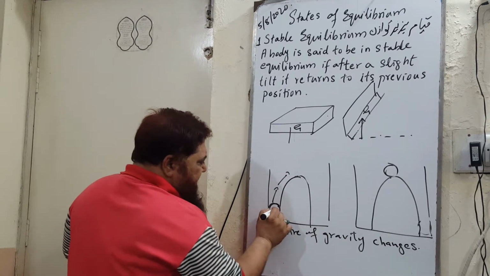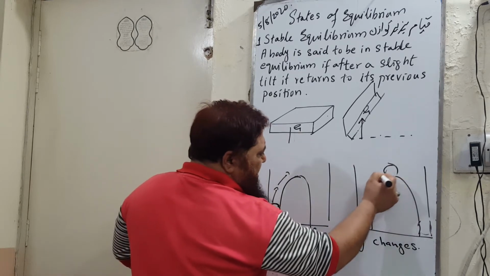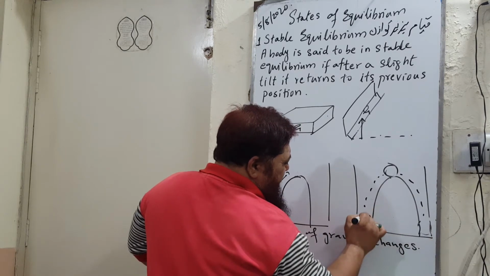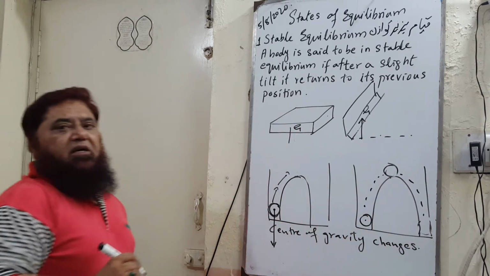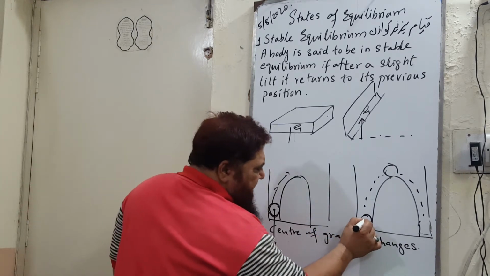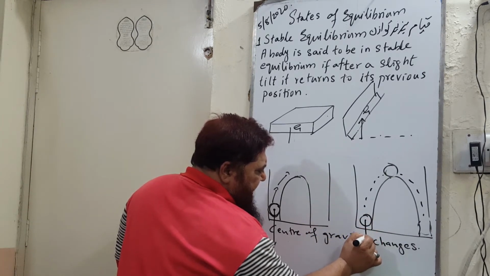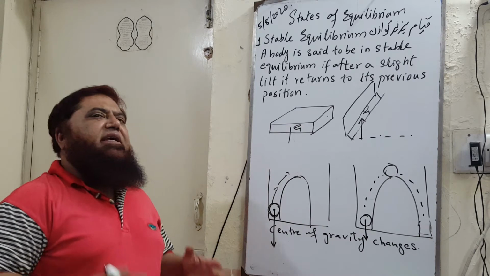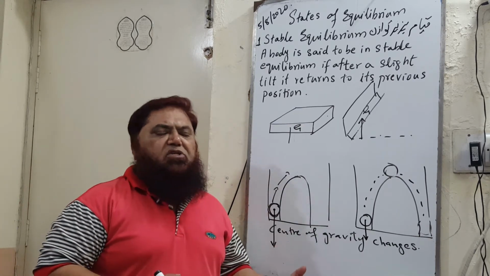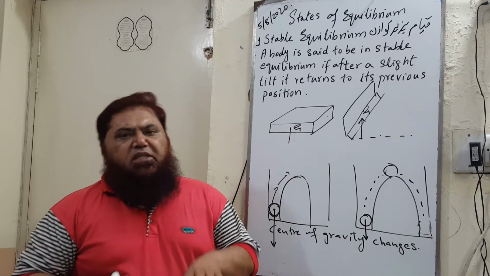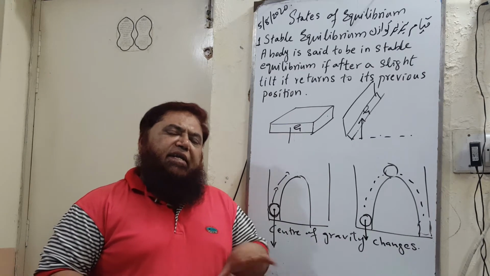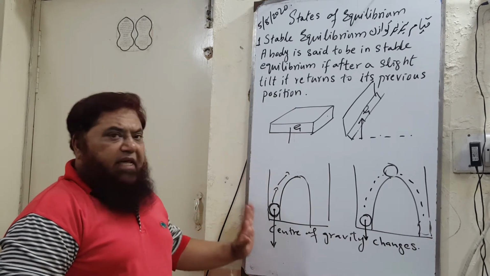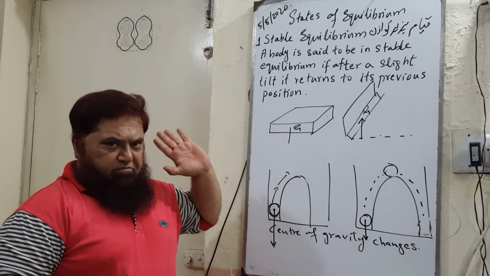If the center of gravity is acting here, when the ball drops from here, in this position, the ball will again regain its initial or original position, and the center of gravity acts like here as in the beginning. So in this case, the center of gravity rises after the application of the force, and when we remove the force, the center of gravity again retains its position, or the object comes back to its original position. This is another example of stable equilibrium.